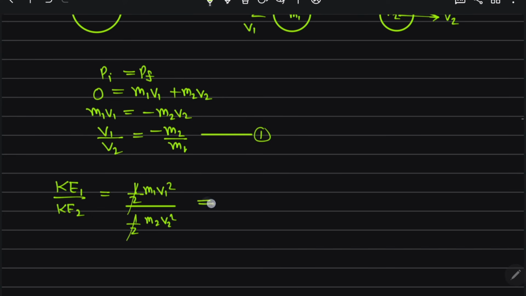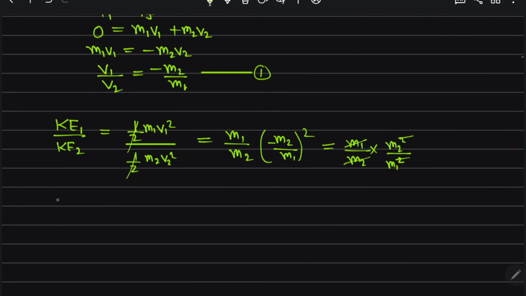Half cancels, so it is m1 by m2 times v1 by v2 whole square, that is m2 by m1 whole square. This comes out to be m1 by m2 times m2 square upon m1 square.